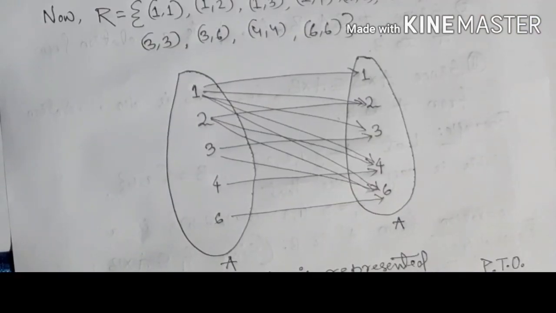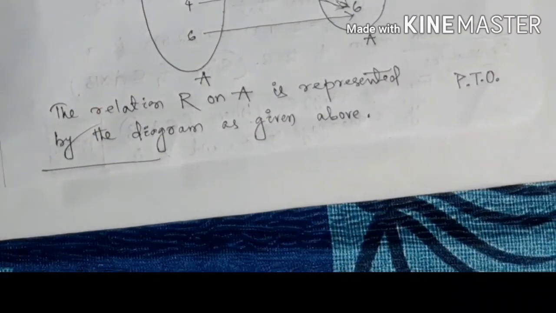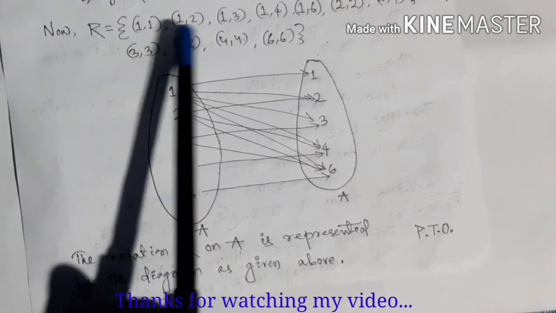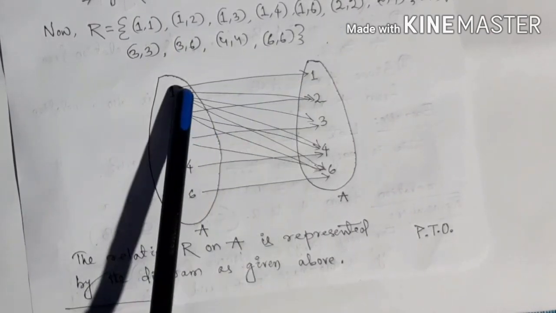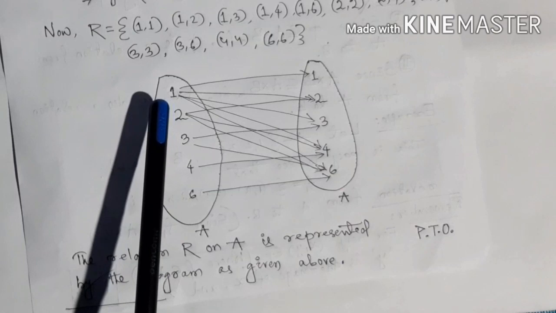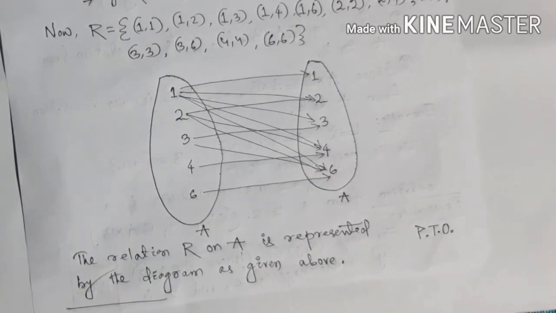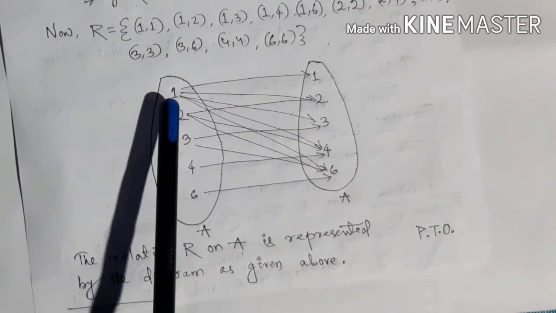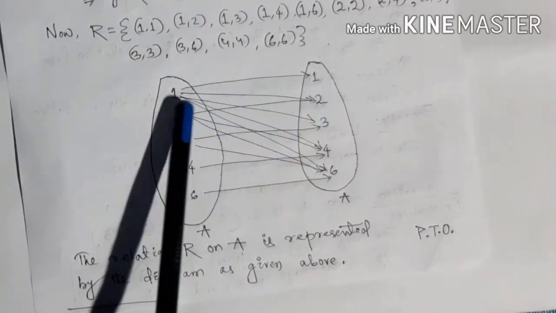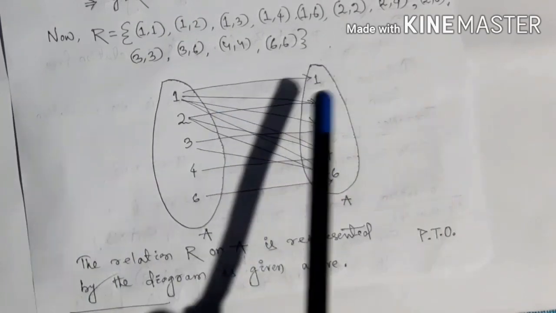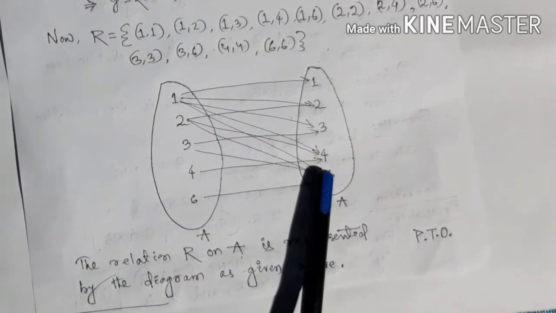I have also drawn an arrow diagram here. You have seen 1 related to 1, 2, 3, 4, 6. So I have drawn the arrow diagram, representing the relation in terms of a diagram: 1 related to 1, 1 related to 2, 1 related to 3, 1 related to 4, 1 related to 6, and so on up to 6 related to 6.